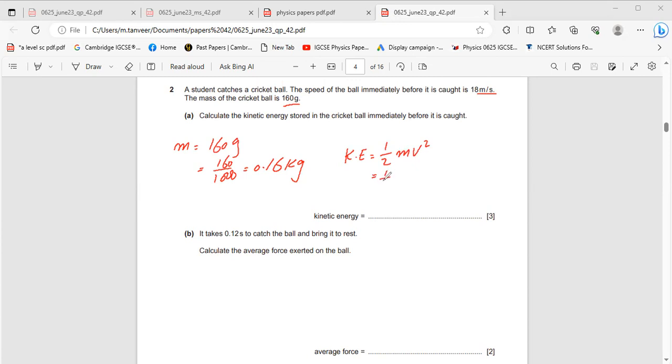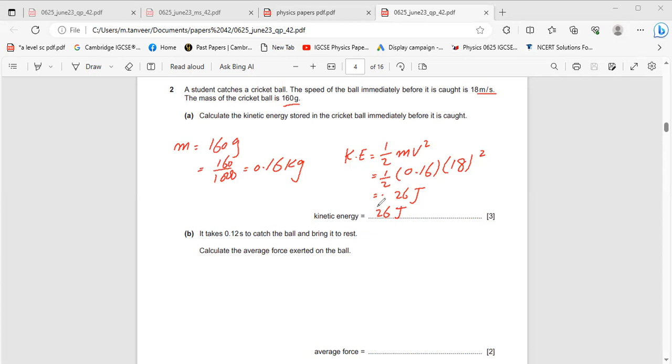So it becomes 1/2, mass is 0.16 kilograms, velocity is 18 squared. By using a calculator, you can find it will be equal to 26 joules. So your answer will be 26 joules.